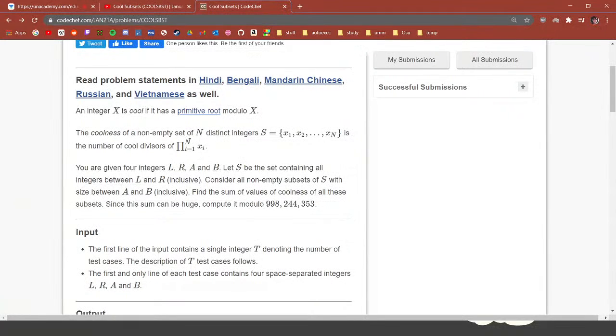So the coolness of a non-empty set of n distinct integers, S equal to x1, x2, up until xn, is the number of cool divisors of the product of xi for i equal to 1 up until n, right? So we have a set of non-empty distinct integers, and the number of cool divisors of the product x1 times x2 times up until xn, whatever that product is, the number of cool divisors it has, that is the coolness of this set. We define it like this, right?